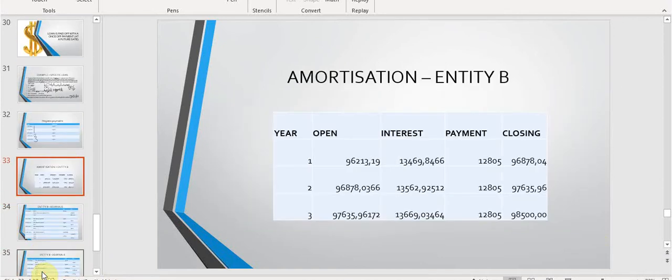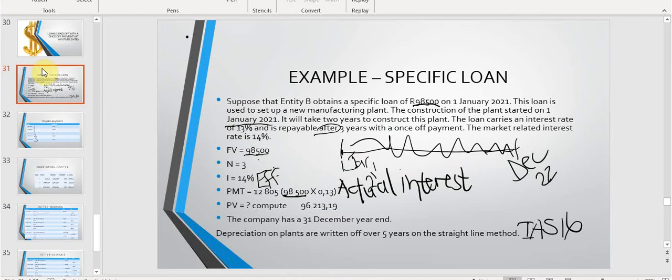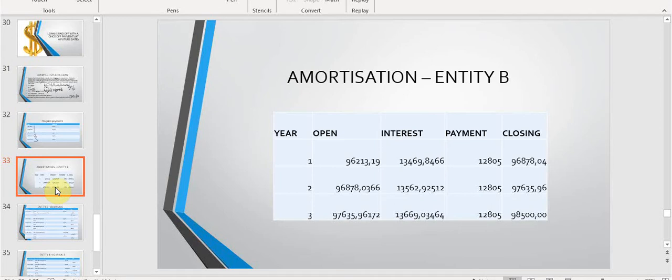Then in terms of your calculations, after you've typed in the information relating to your future value, your time, your effective rate, your interest payment, and you've calculated the present value, you will be able to retrieve the amortization table from your financial calculator. I just drafted this from my Sharp, and this is what the amortization table looks like. Of course, we need this amortization table because it enables us to do our journals.